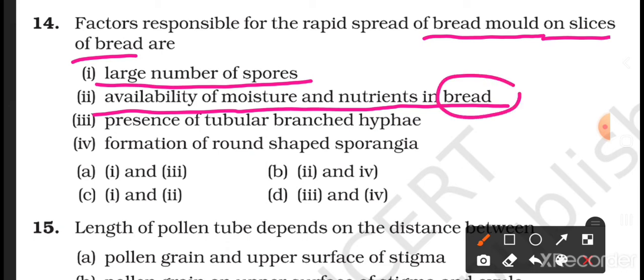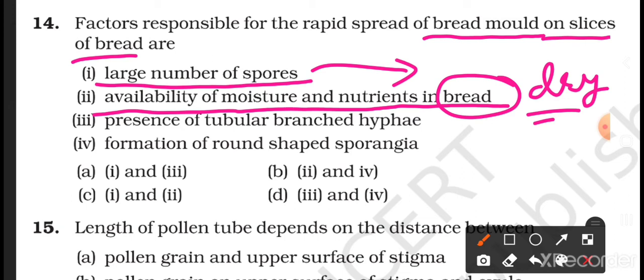If the bread is dry, these spores will not germinate there, they will not form the mold. But if this bread has some moisture in it, then the spores will grow easily in that bread. So these are the two factors responsible for the rapid spread of bread mold on slices of bread. So the correct answer is first and second, that is option C.